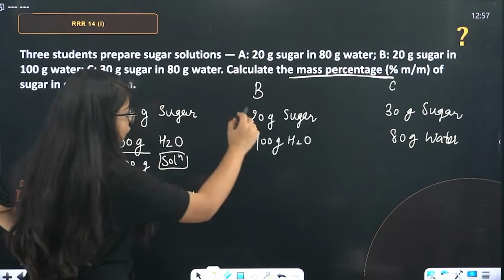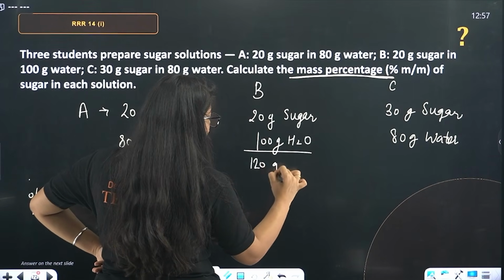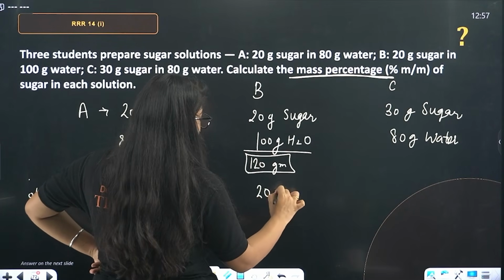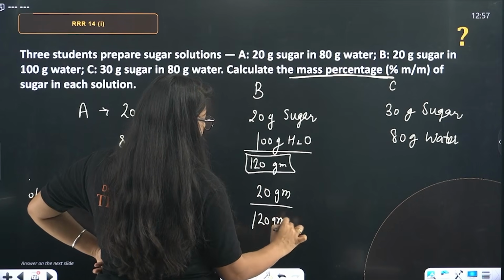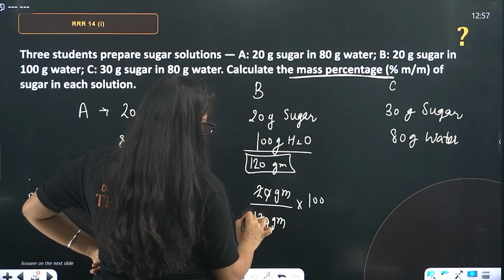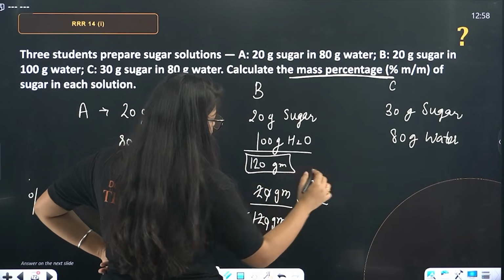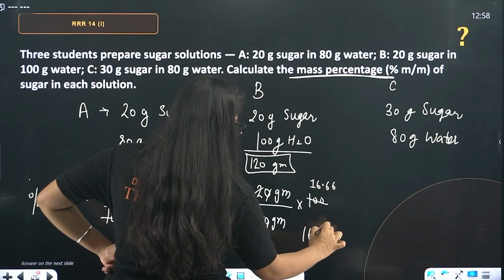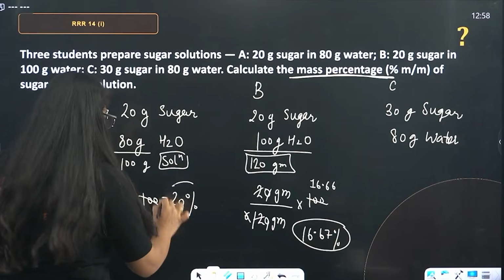Now for the second one, the total solution is 100 plus 20, 120 gram. So, this will be 20 gram of sugar divided by 120 gram of solution, into 100. So, this cancels out. This will be 6, and 6 ones are 6, 40. That will be 16.66. So, this will be 16.67%. Final answer.